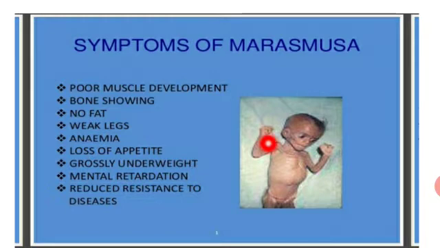Marasmus is an acute form of protein malnutrition. This condition is due to a diet with inadequate carbohydrates and proteins.